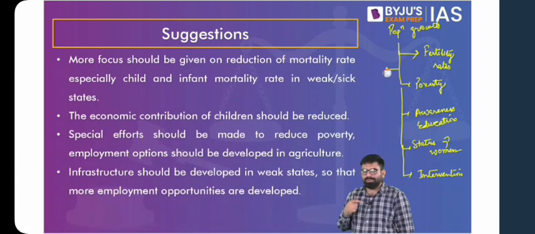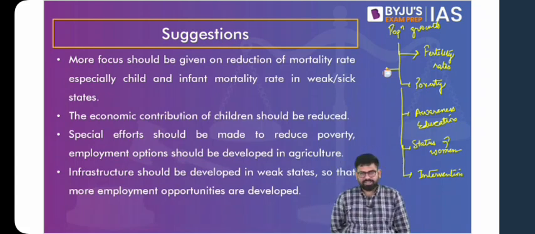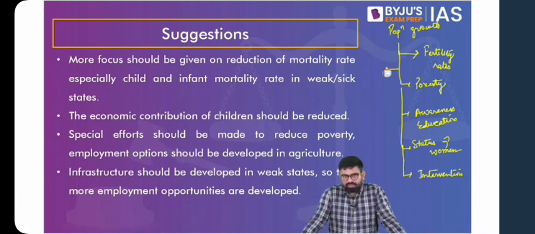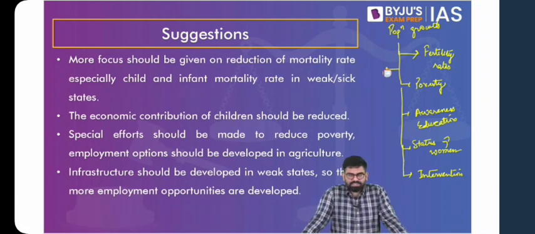The fertility rates have to be brought down to decrease population growth. To decrease population growth, the fertility rates have to come down. We have to give birth to fewer children. So yes, government intervention can be in the form of prohibiting child marriages. Great. Then there can be government intervention in terms of providing contraceptives to the poor.